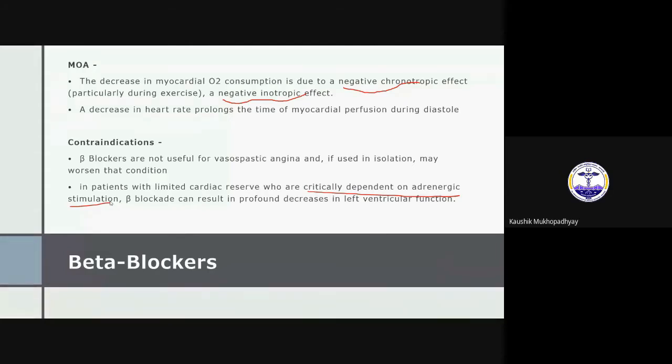Preload will decrease. So what will happen? Oxygen demand will decrease. Decreased heart rate, preload will decrease, so that will match more. The risk of reflex tachycardia will be decreased. Exactly. So that is a very good point.